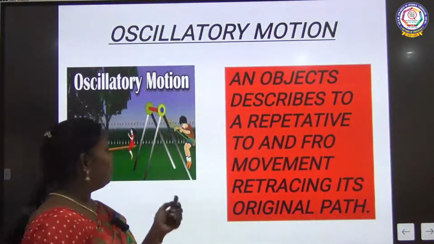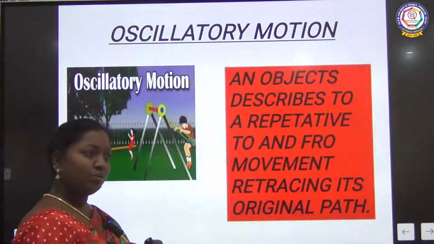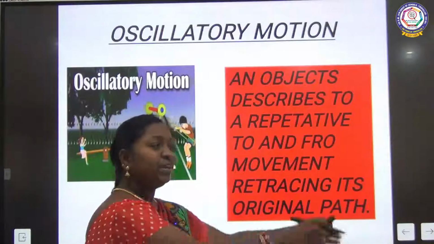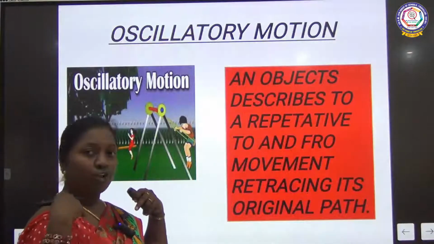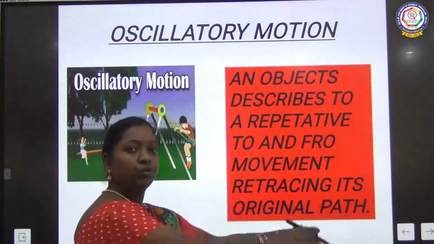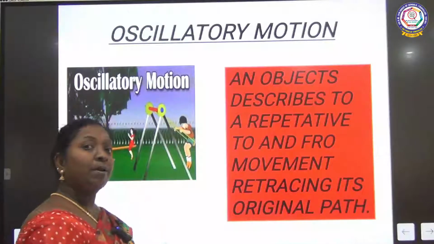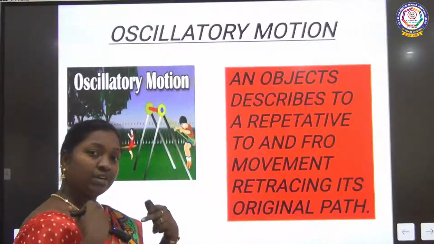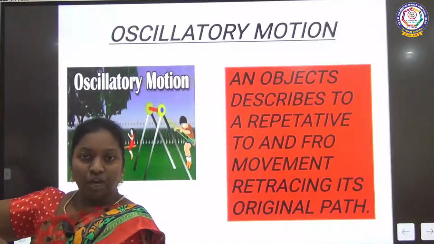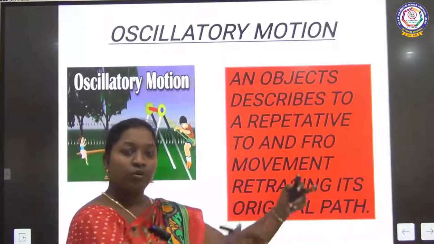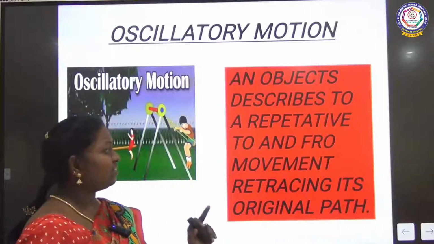Next, oscillatory. We used to play, even now we like to play, on the swing. When you move in one direction, you cover the same distance when you go back also. So it is movement to and fro. An object will move to and fro. To means going front, then moving back, retracing its path, which means it covers equally the distance. The same distance it moves in front, it will cover at the back also. So equal distance covering both front and back. That type of motion is called oscillatory motion. The best example is a swing.